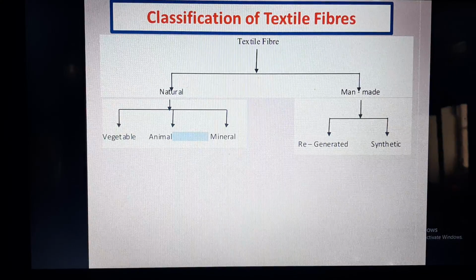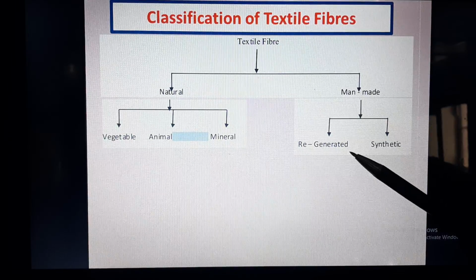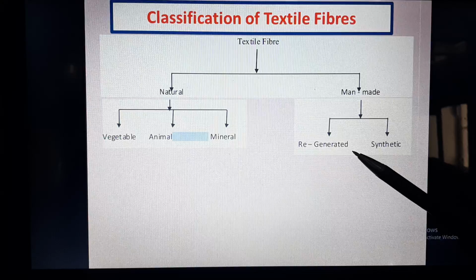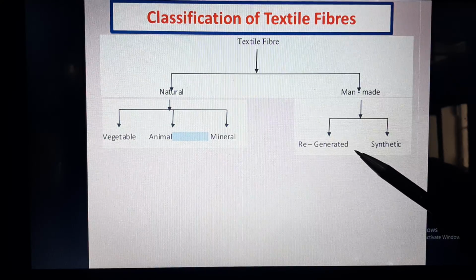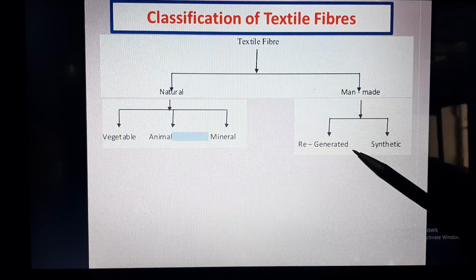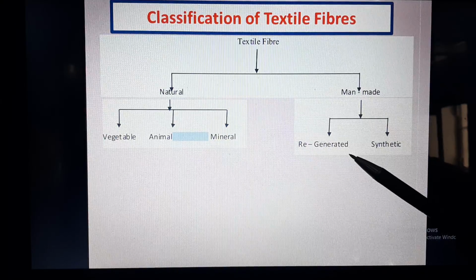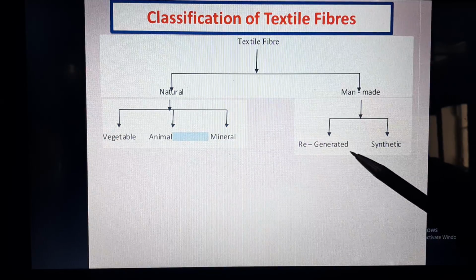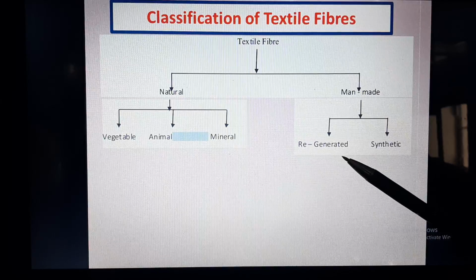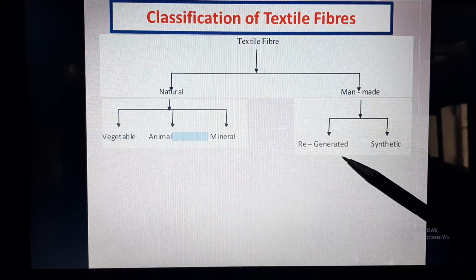Regenerated man-made fibers are those fibers of which the raw material is obtained from nature. Now the raw material is obtained from nature, but that raw material is converted into a fiber. So that raw material which is used for regenerated fiber is not fiber itself.